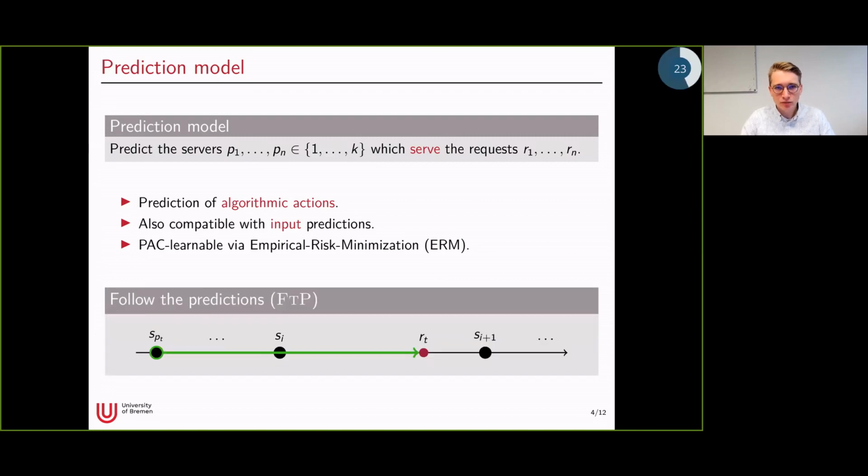So using this prediction model, we can design our very first learning augmented algorithm, which is the naive one and just follows the predictions. So we just use the predicted server, which is encircled green here, to serve the request. And since I said before that it makes no sense for one server to move past another, we can just shortcut in the final schedule the moves, which means that we would just use the closest server of the request, which is on the same side as the predicted server, to serve the request.